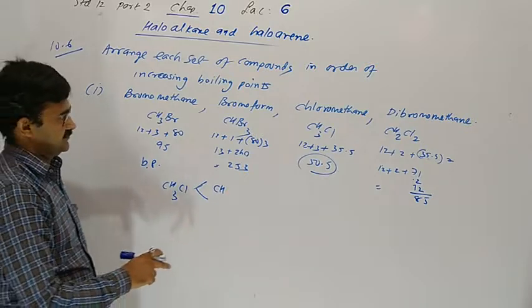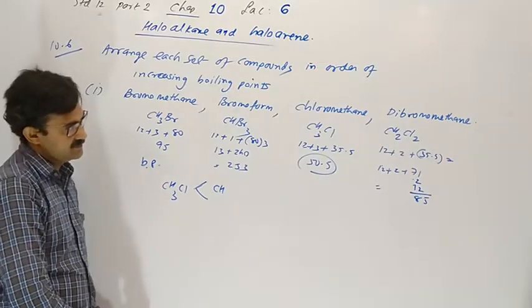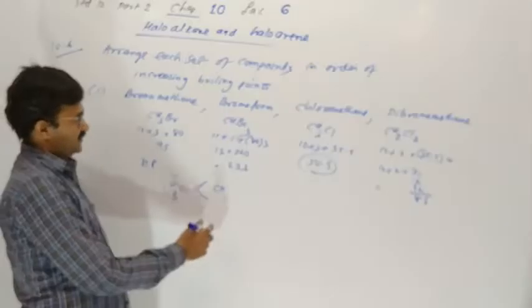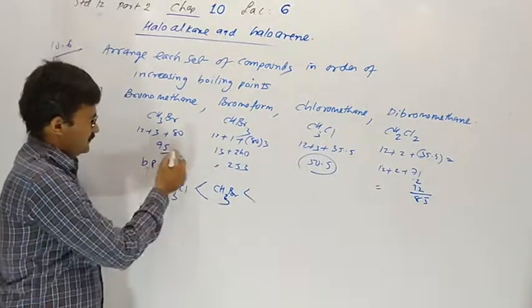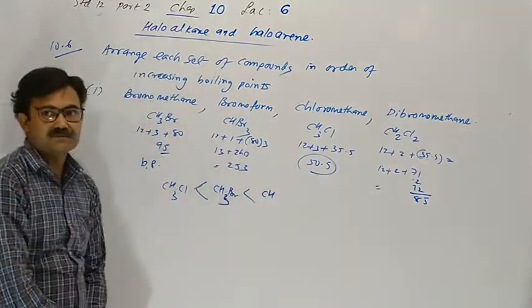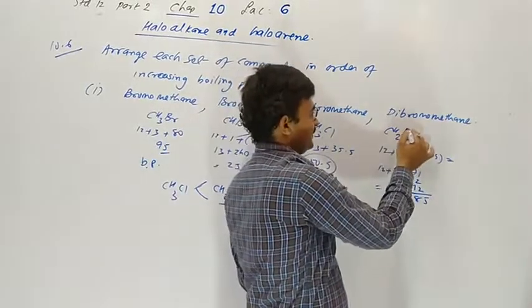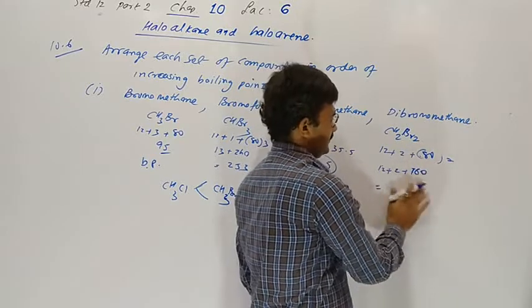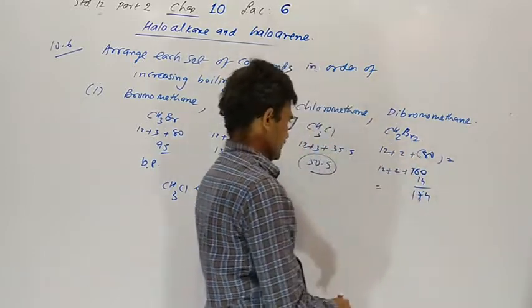Chloromethane first, then bromomethane, then dibromomethane. 82 plus 160, 174, sorry.